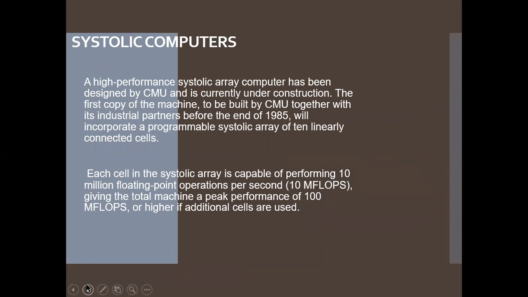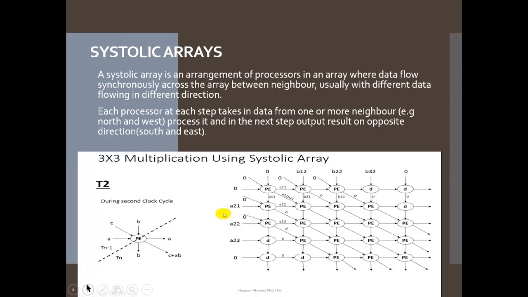Each cell in the systolic array is capable of performing 10 million floating point operations per second, giving the total machine a peak performance of 100 MFLOPS or higher if additional cells are used. Next slide.